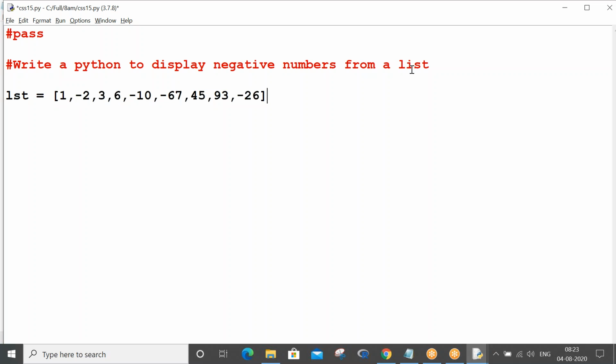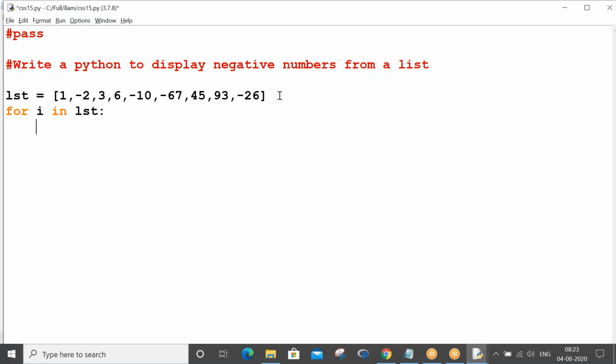Okay, so let us take some positive and negative numbers. This is what my list is. So how to process the list, sir? List is an iterable object. Am I right or wrong? Yesterday we discussed this in length. So to process your iterable objects, you have to use a for loop. For each element in the iterable object, instead of writing each element I am writing I. So, for I in LST, right?